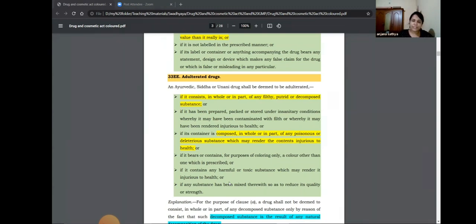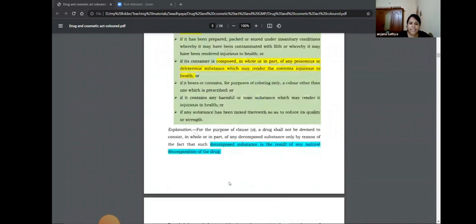For the purpose of increasing the weight of the Parada, they will add Naga and Vanga and all. That increases the weight, but actually decreases the quality of the raw material. So that all comes under adulteration. If it is composed of a harmful or poisonous substance, that is also considered adulteration.